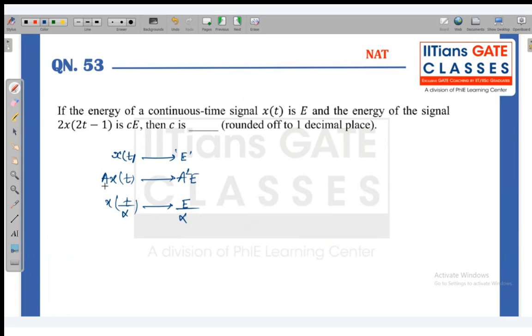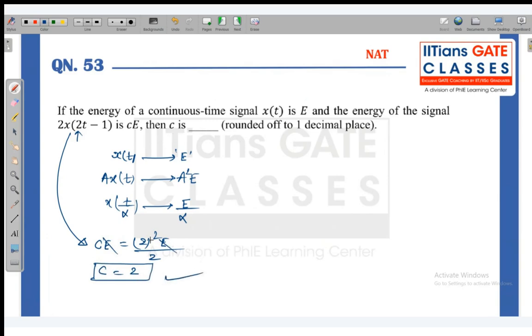So if I combine these two properties, I can say that the energy of this, which is CE, is nothing but 2 square into E upon alpha. Alpha is the scaling factor, that is 2. So this E and E will get cancelled and we will get C equal to 2.